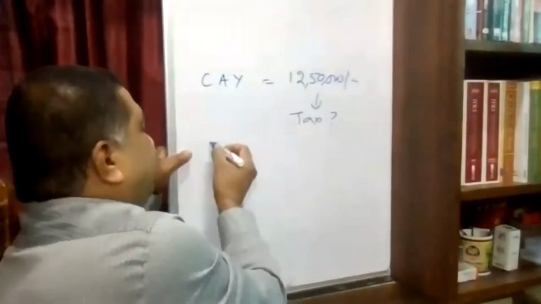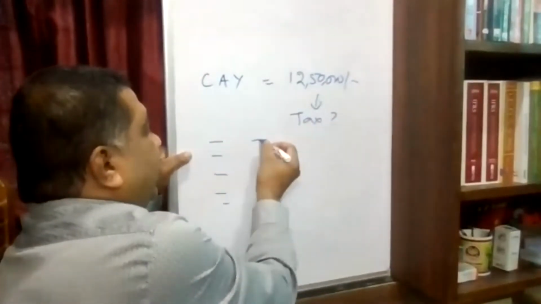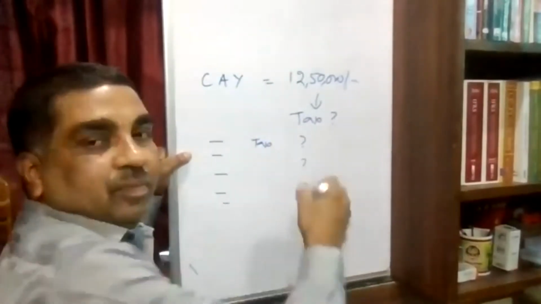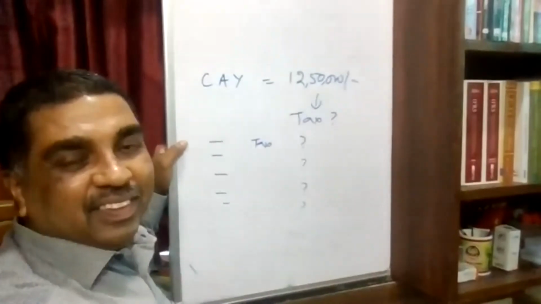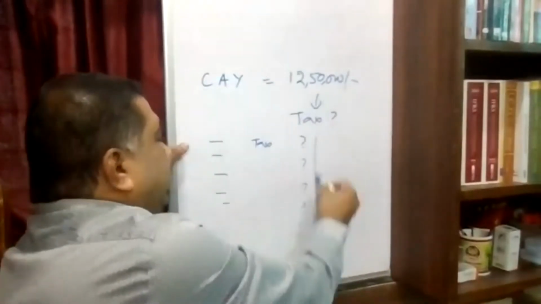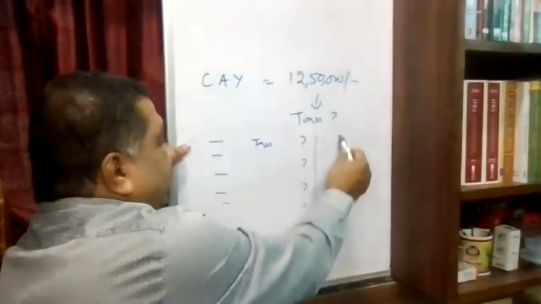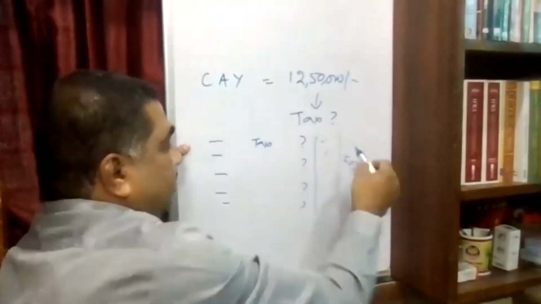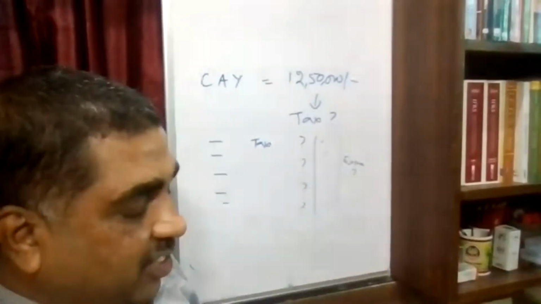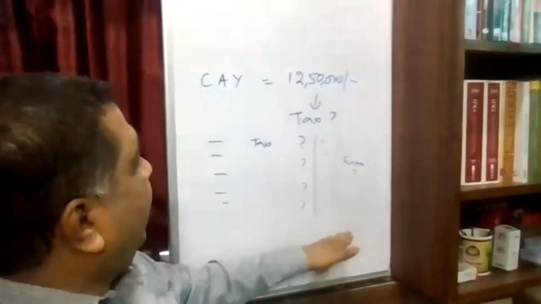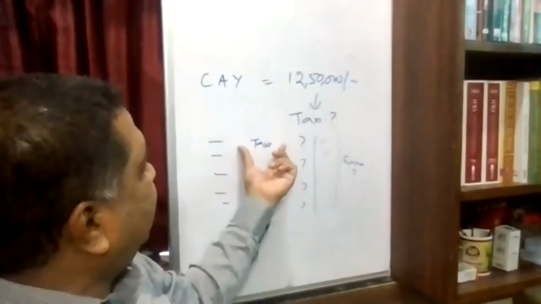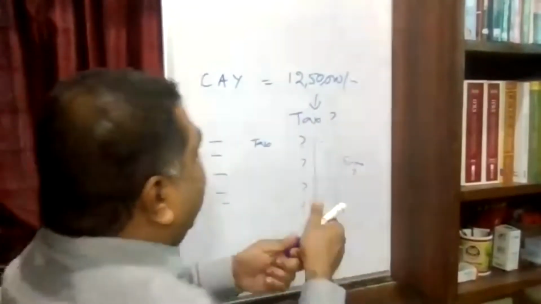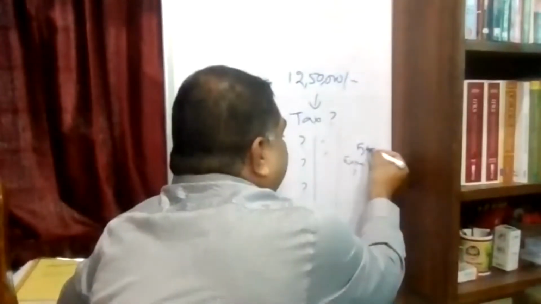Now distribute it over various years and calculate what the tax is in those years, and what the extra liability is. What extra tax liability you should have paid, assuming the arrears were received in the respective years. Let us say the extra tax liability is 500 rupees. Totally, you would have paid 500 rupees extra.